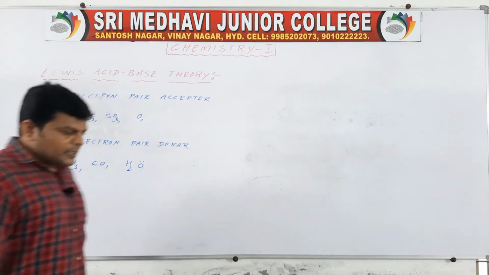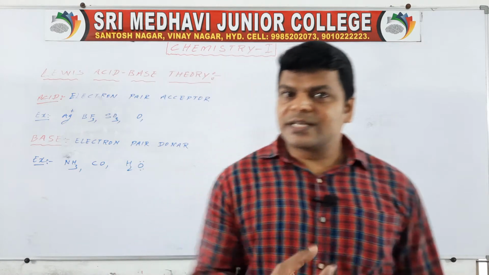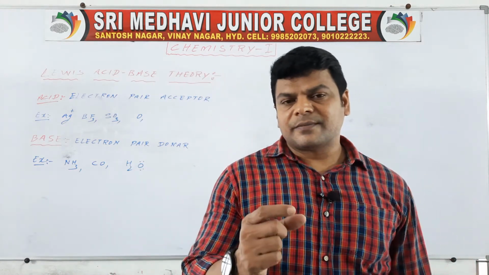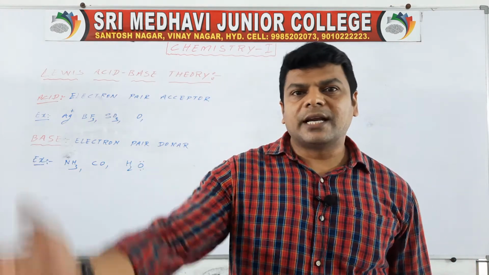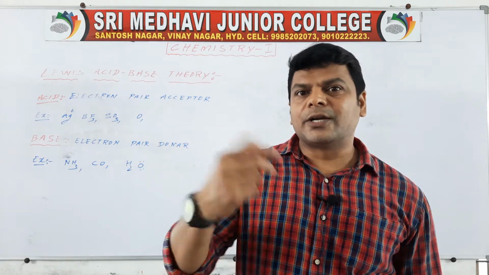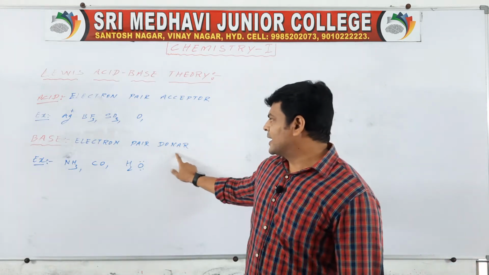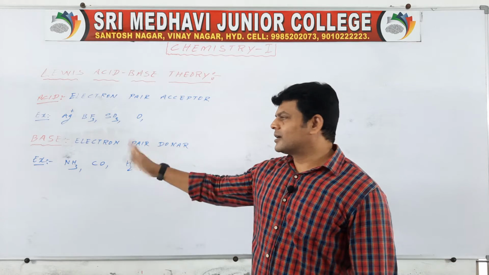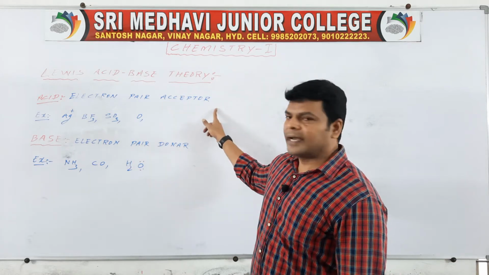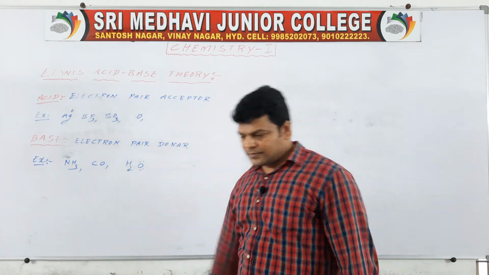Understand? What is a base according to Lewis acid base theory? The substance which donates an electron pair. Electron pair donor is called base. Electron pair acceptor is called acid.